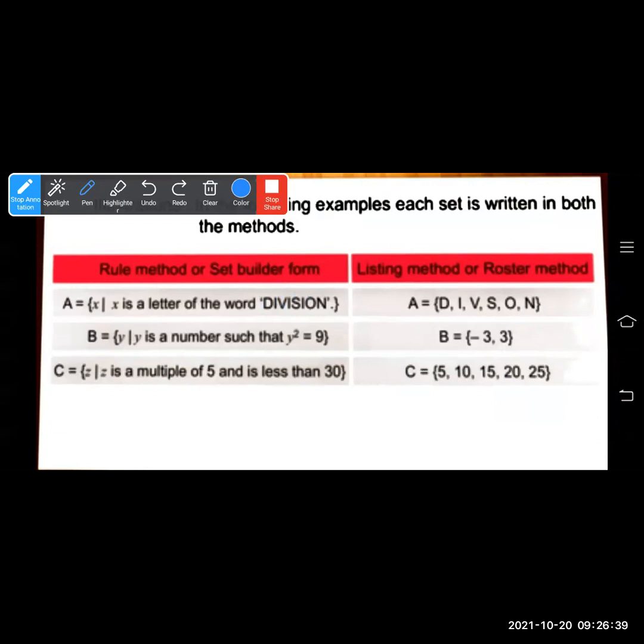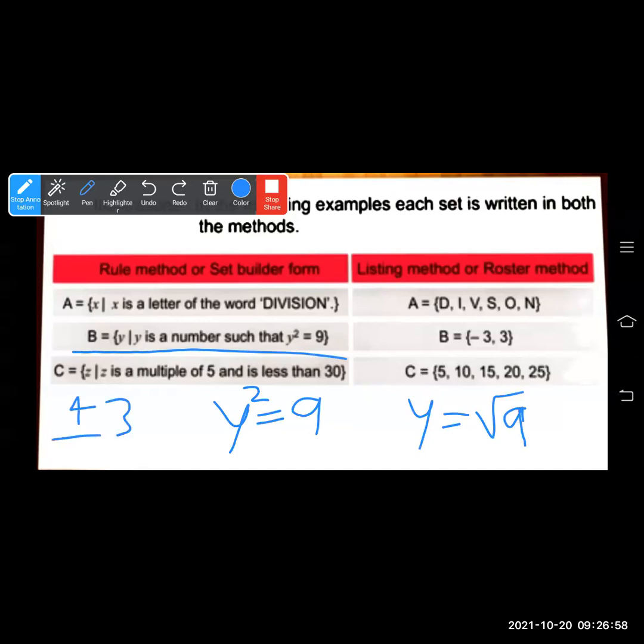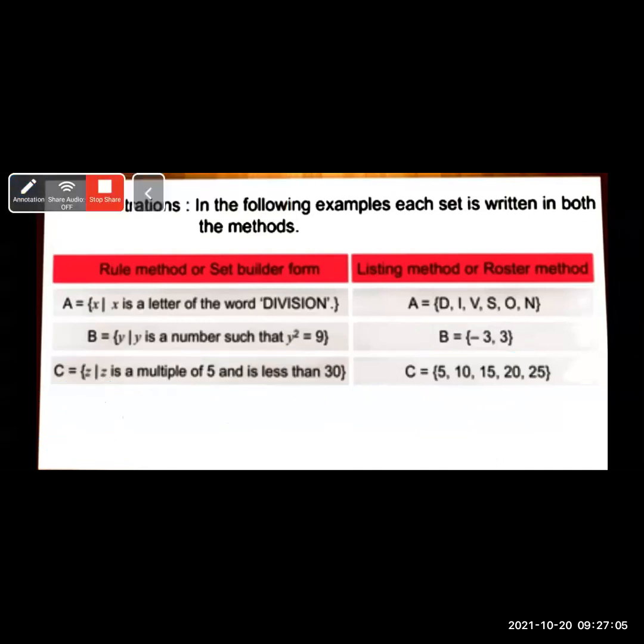Now see here, set B. Set B is equal to the set of all y such that y is a number such that y square is equal to 9. If y square is equal to 9, taking square root on both sides, we get y is equal to root 9. And root 9 is what? Plus and minus 3. Plus and minus 3 is the answer you got. So you have to write in the listing method, B is equal to minus 3 comma 3.